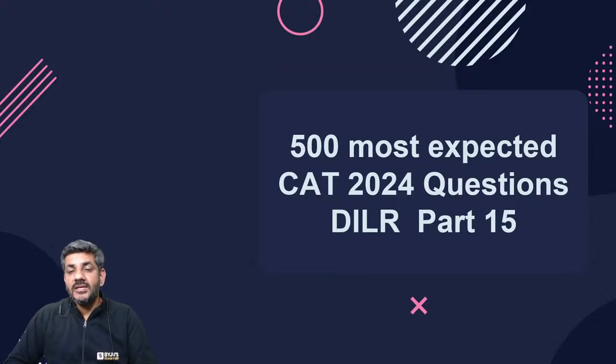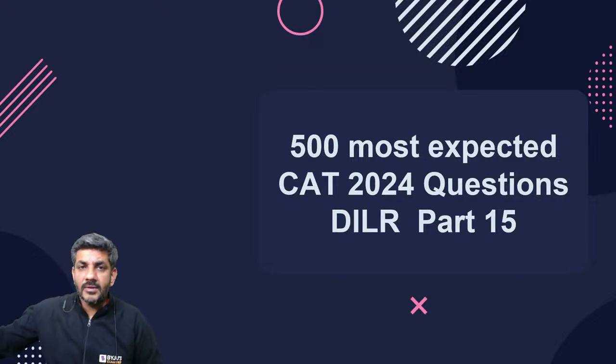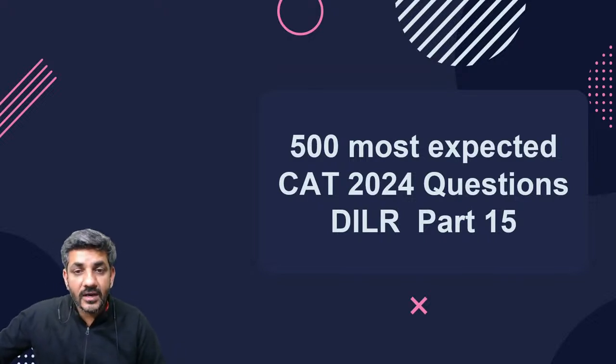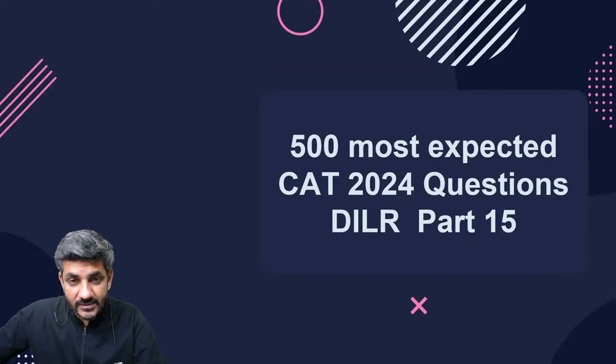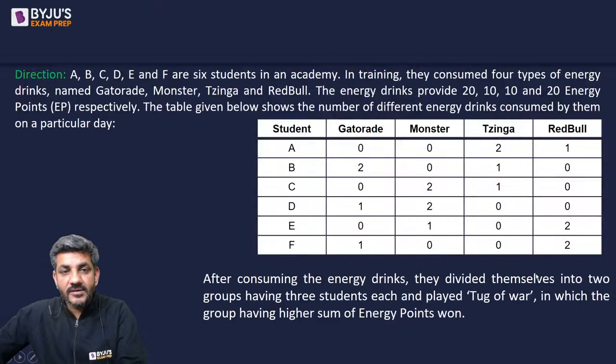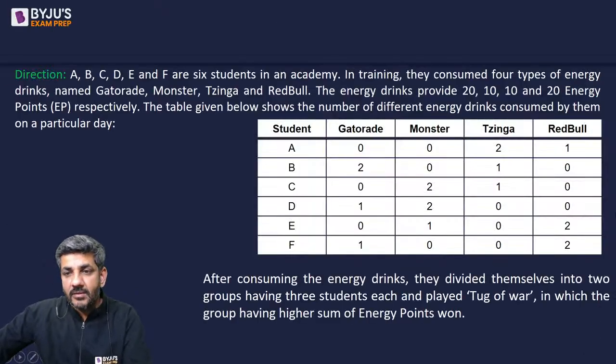So once again, I'll be discussing two sets with you. Either they have appeared in CAT or they are almost of the same difficulty level, or you can say of the same concept, which can be asked in CAT. That's what we are going to discuss in today's class. So I hope all is fine. We can start with the class now. So here is the first data. So please read it. After that, we'll be talking about it.